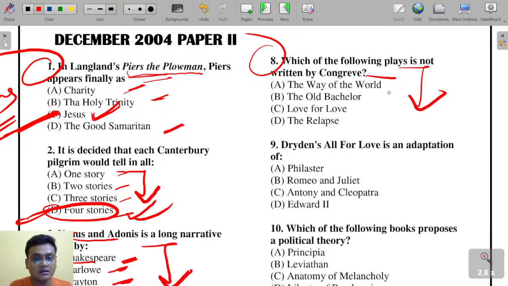If you are saying that The Relapse was not written by William Congreve, then tell me who has written this work, The Relapse.